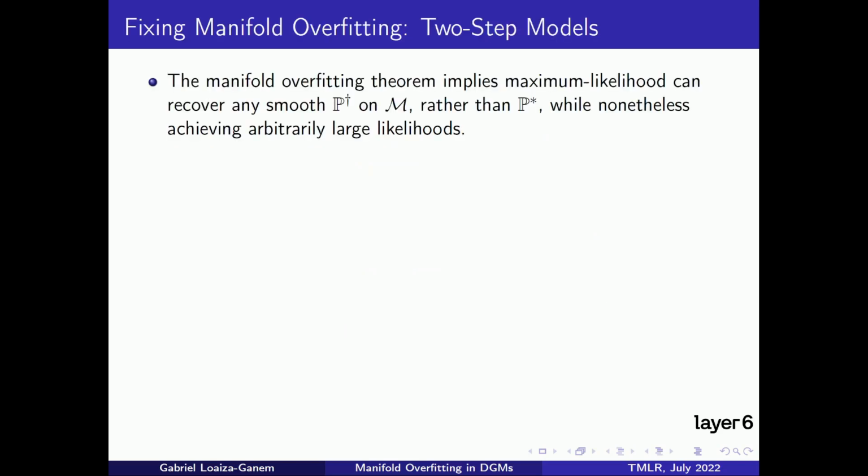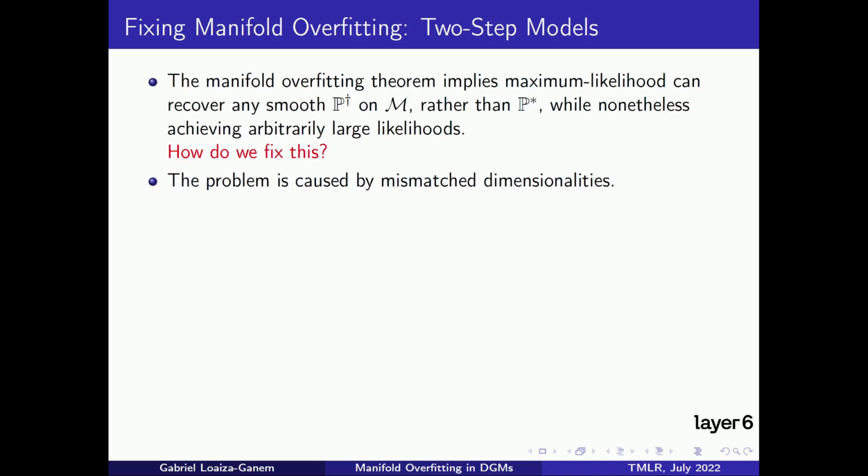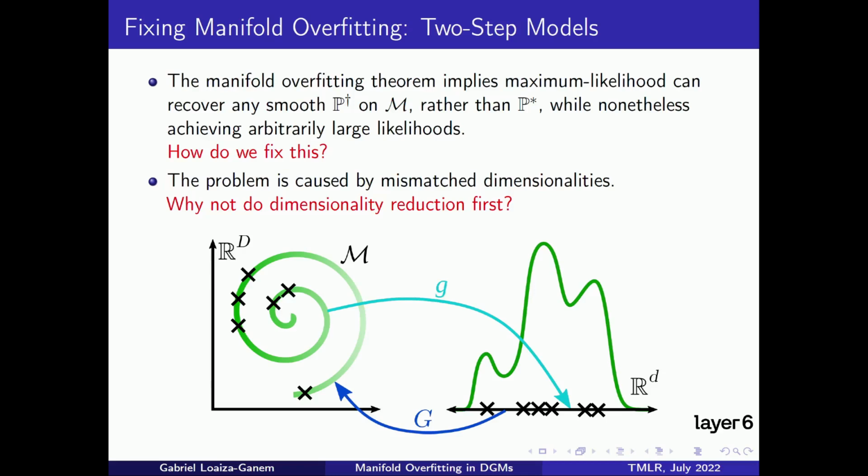At this point, I have hopefully convinced you that manifold overfitting is a relevant problem affecting likelihood-based deep generative models. So, how do we fix it? Well, since manifold overfitting is caused by mismatched dimensionalities, why not try to remove this mismatch? Deep learning has been tremendously successful at recovering low-dimensional representations of data, so why not reduce the dimension of the data first, and then use maximum likelihood on the low-dimensional representations? This figure exemplifies our proposed two-step models, where in the first step we train an encoder lowercase g and a decoder uppercase G, so as to obtain a dataset of low-dimensional representations.